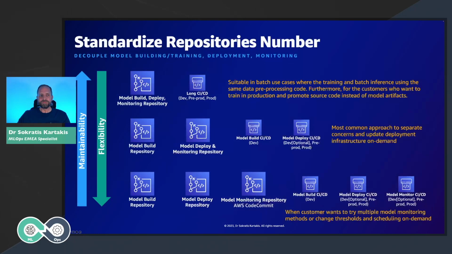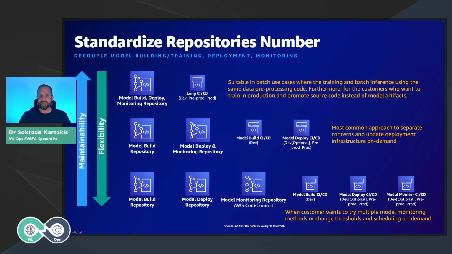Quick note, we have different ways to set up our solutions as we saw earlier. You can have one repository that has all the code for model build and model deploy, and a very long CI/CD pipeline that gets the code through all the different environments of development, pre-production, and production that we will see later. And we can have two different repositories, one for model build and one for model deploy. What is the difference between the two?